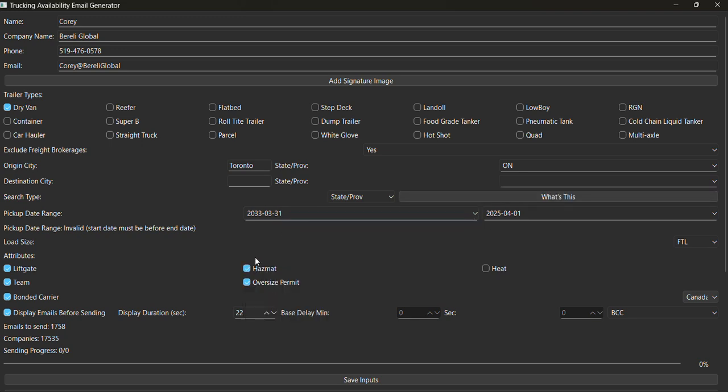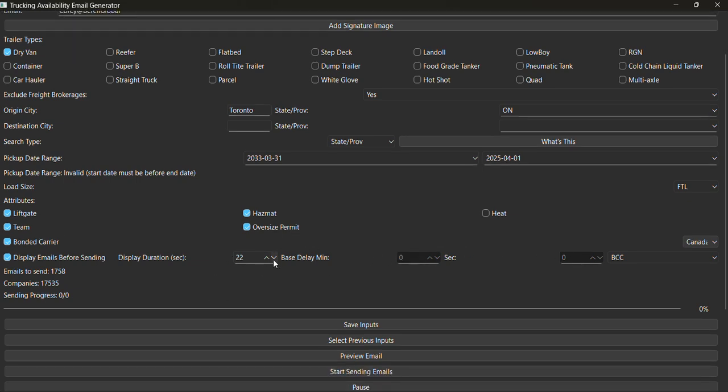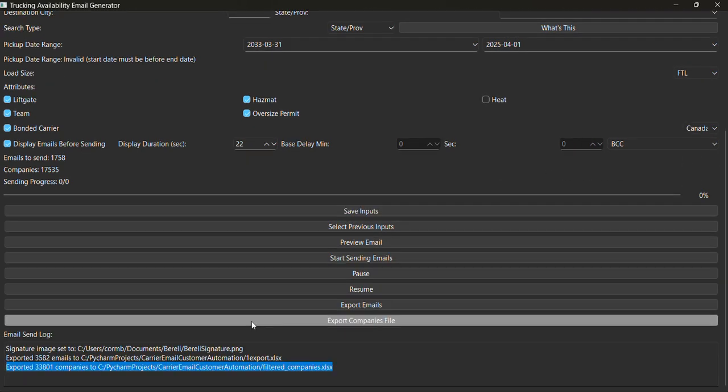You don't have to type, and then you've got your full truckload, less than truckload right there. That's your full truckload, as you can see under load size, and your attributes are all listed down here. So it's just tap, tap, tap, and you can click here for your minutes or seconds, your BCC line emails, whether you're bonded or not, and then everything else is tap.